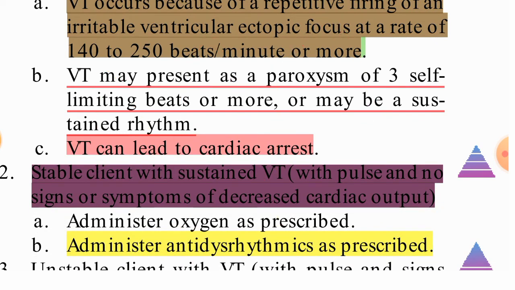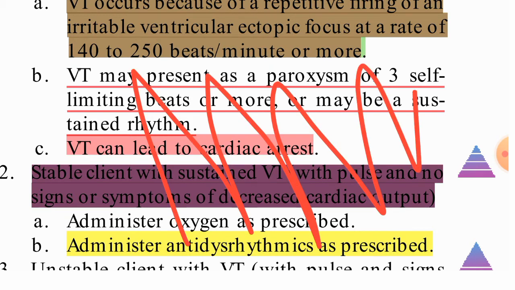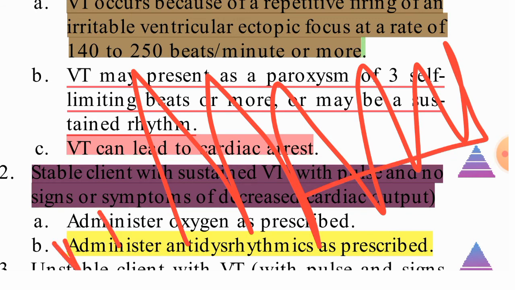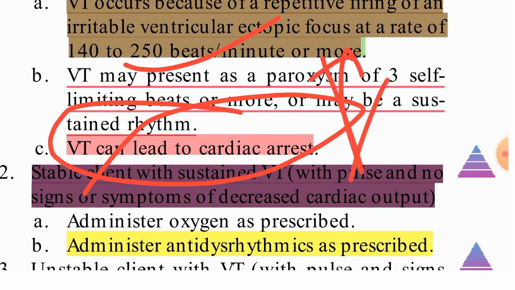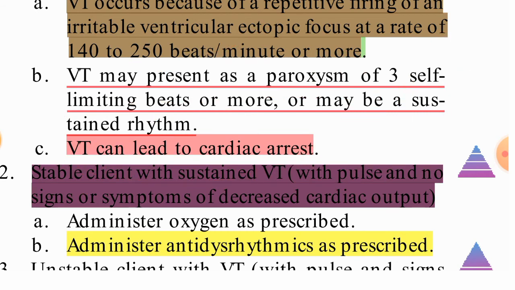So there won't be any P wave. Why will the P wave not be there? Only the ventricles are contracting, the atria have not contracted that much. So the ventricles are contracting, and that also fast, like they are vibrating only. Not that much vibrating. When so much vibration is there, that will be fibrillation. So the ventricles are contracting so much, it will lead to ventricular tachycardia. So heart rate will be increased. So if ventricular tachycardia is there, it can lead to cardiac arrest. This is a very important point, that VT can lead to cardiac arrest.